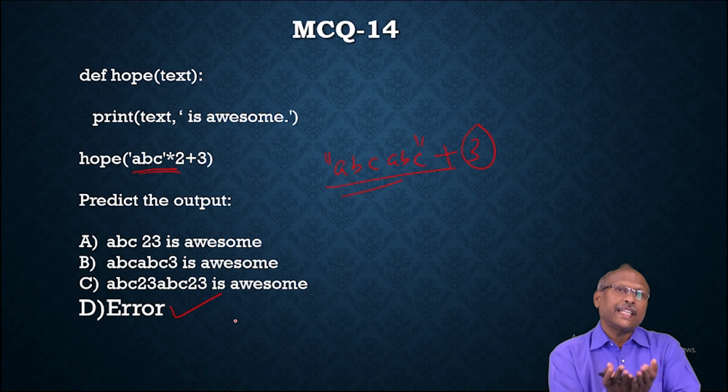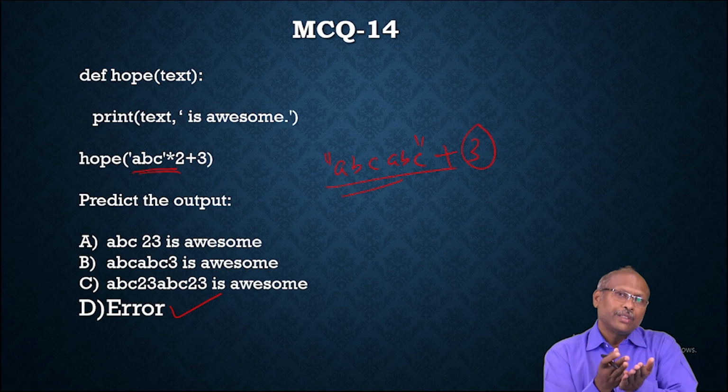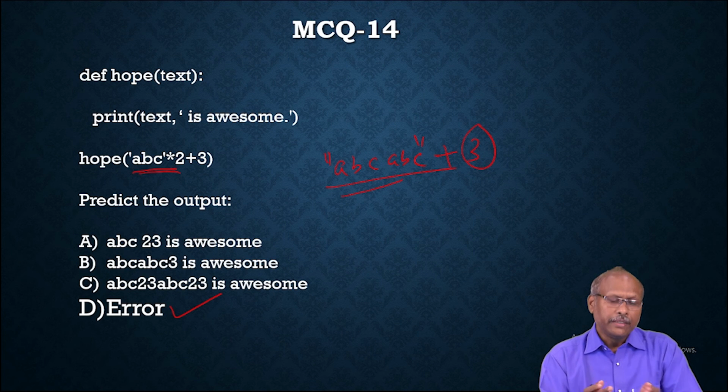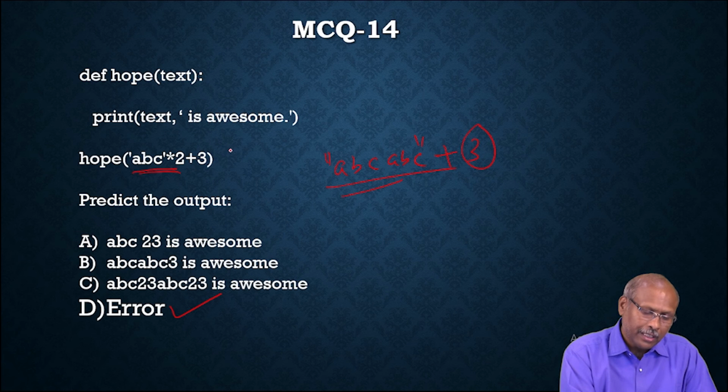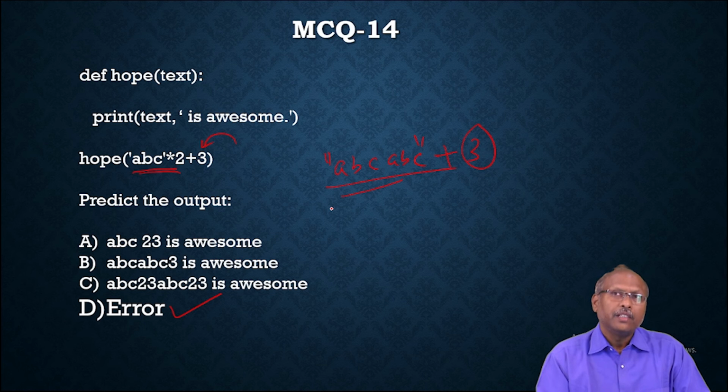You can concatenate two strings, but you cannot concatenate a string with an integer. When you concatenate a string with an integer, it will say both are not mixing, because both belong to different categories. So this type of parameter is not allowed. So this is wrong. Next question.